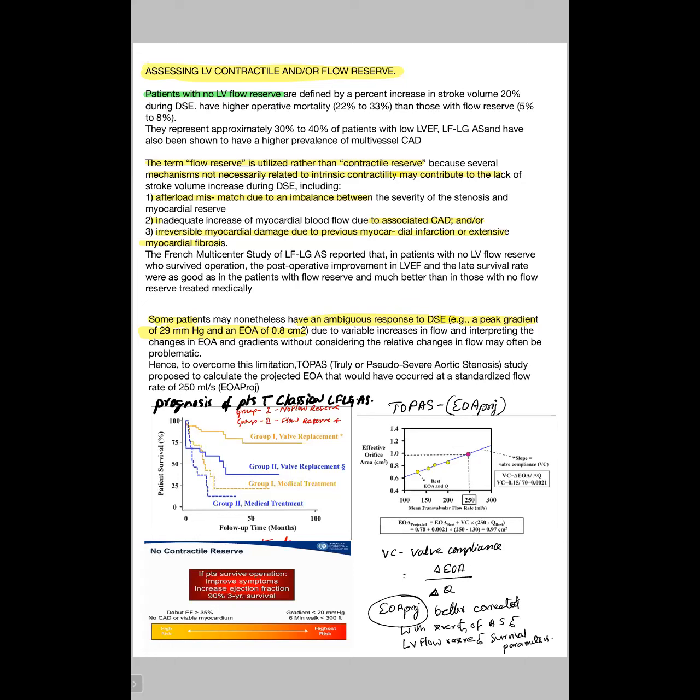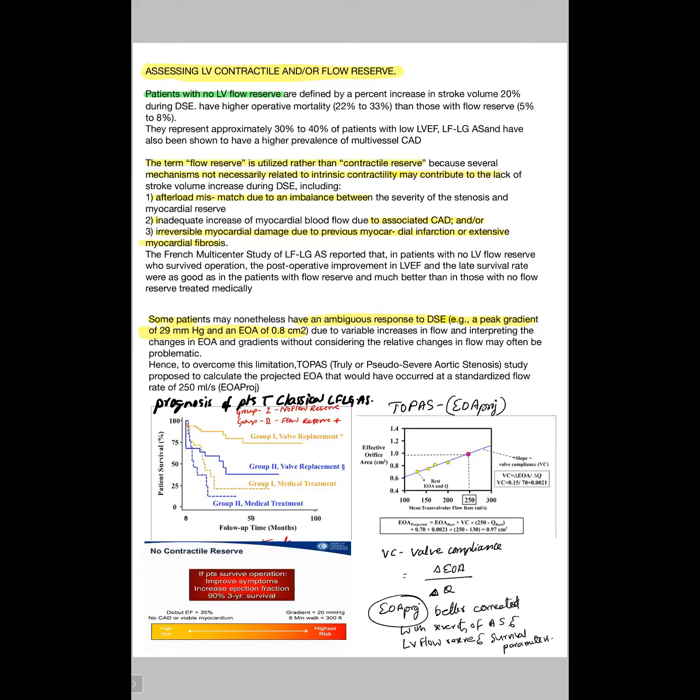Actually, for projected valve area, to differentiate pseudo severe AS, you still need some amount of good flow. They say the best discernibility of that projected valve area is at a flow rate of 250. If at a flow rate of 250 you have a gradient less than 40 and you're still not sure whether it is because the flow has not increased or the contractile reserve has not been achieved, then when you calculate a projected valve area at a 250 flow rate, if you have an AVA which is less than 1.2, then you can call it a true severe AS.